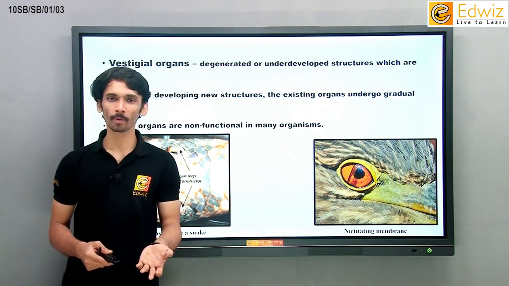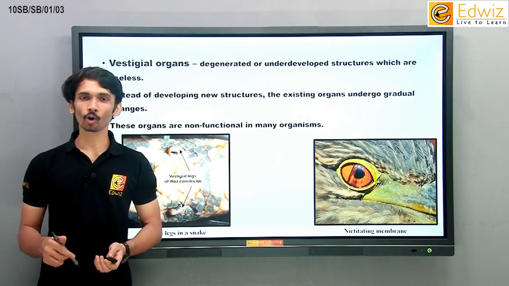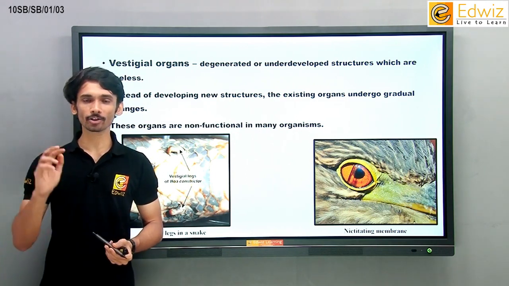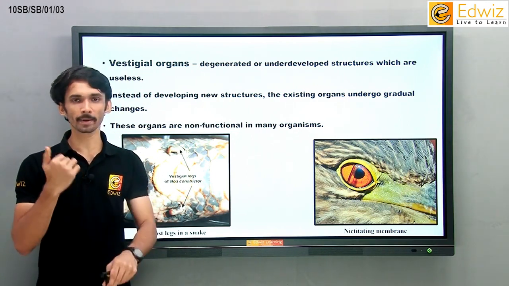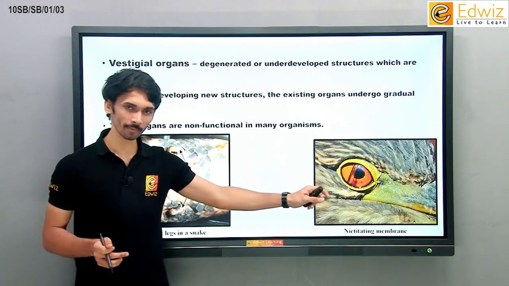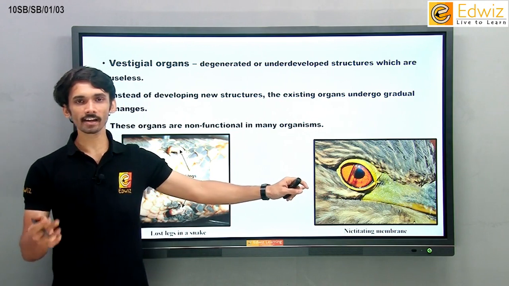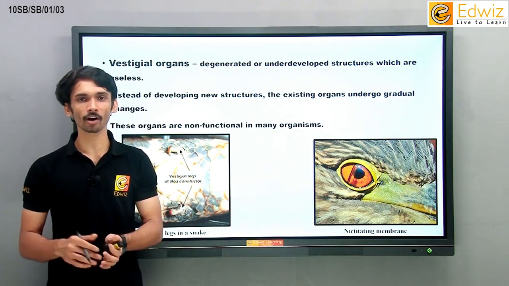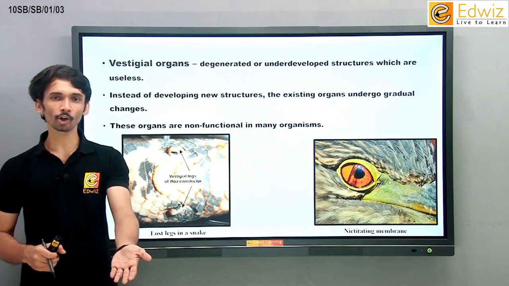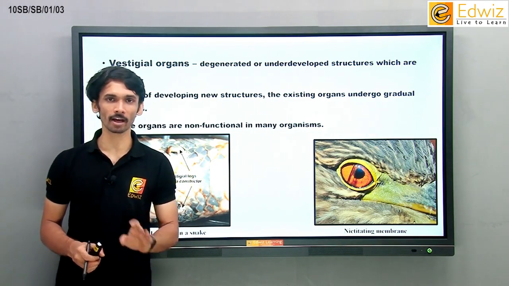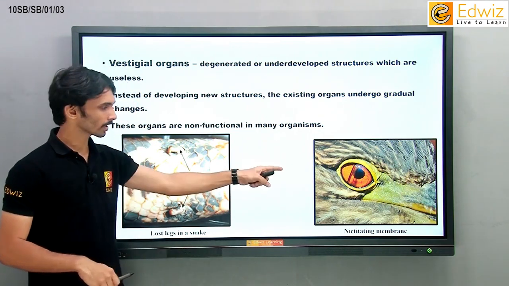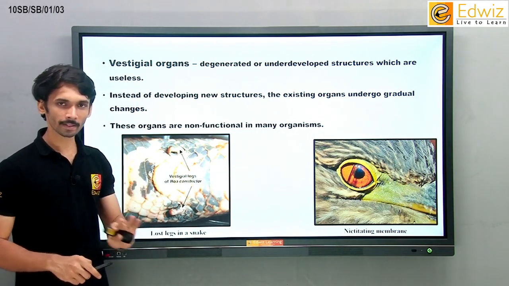You must be knowing about cobras, snakes, right? One of the cobras, also known as the spitting cobra, found in India, found in Africa. That spitting cobra actually spits the venom. He never bites you. He spits the venom into your eyes. Now, if that spitting cobra has an eagle in front of him, the eagle's eyes will never be hampered, just because eagle के eyes के ऊपर nictitating membrane है. If we are standing in front of the spitting cobra and if it spits the venom, we are done, we are blind. Okay? तो इसके वजह से हमारे आंखों के पास ऐसा कोई प्रोटेक्शन नहीं है, जबकि उनके आंखों के पास ऐसा प्रोटेक्शन है. क्या हमारे पास बिल्कुल भी नहीं है?